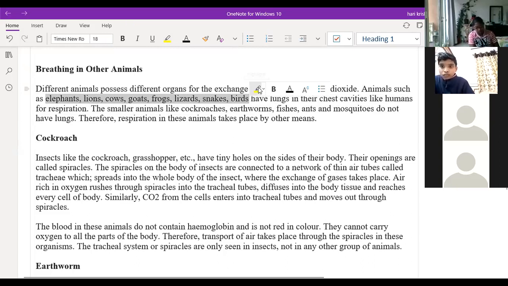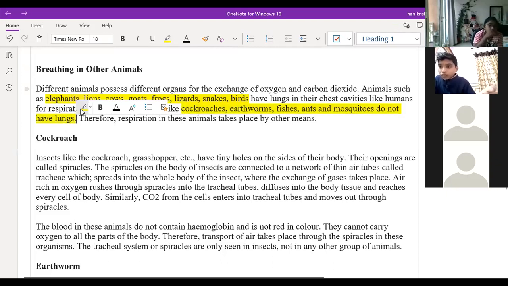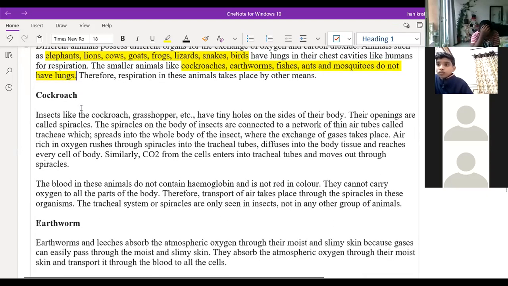But when you take the smaller organisms like cockroach or the earthworm or the fishes, ants and mosquitoes, they don't have the lungs in their body. So they will do the respiration process by other means. That we are going to discuss one by one. Clear?